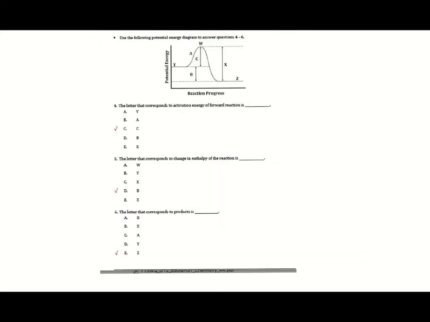This question is exactly repeated, the same idea. Letter corresponding to activation energy of the forward reaction, between the reactant and the peak. This is the activation energy, so it's C. The letter which corresponds to change in enthalpy, reactant and product, it's B. Letter corresponding to the products, product is Z. Very simple.